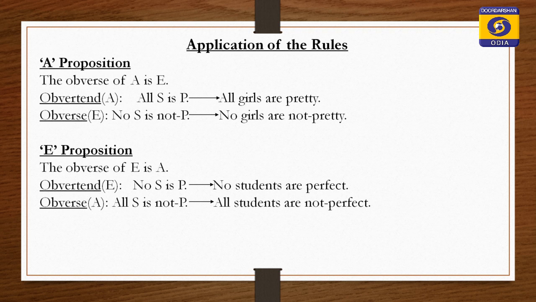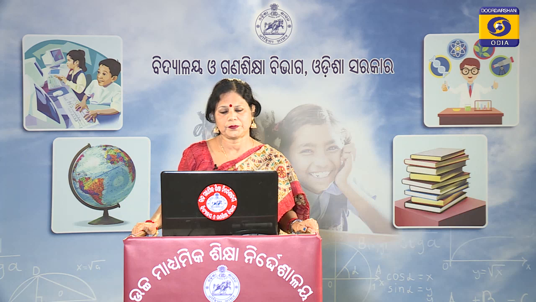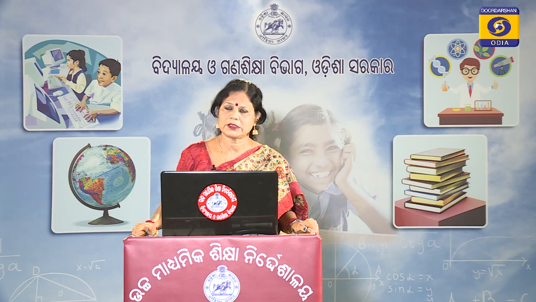Contradictory of the predicate has become the predicate of the conclusion. Then quality also is changed. Premise is affirmative, whereas the conclusion is negative. Then quantity is same. Both are universal propositions.